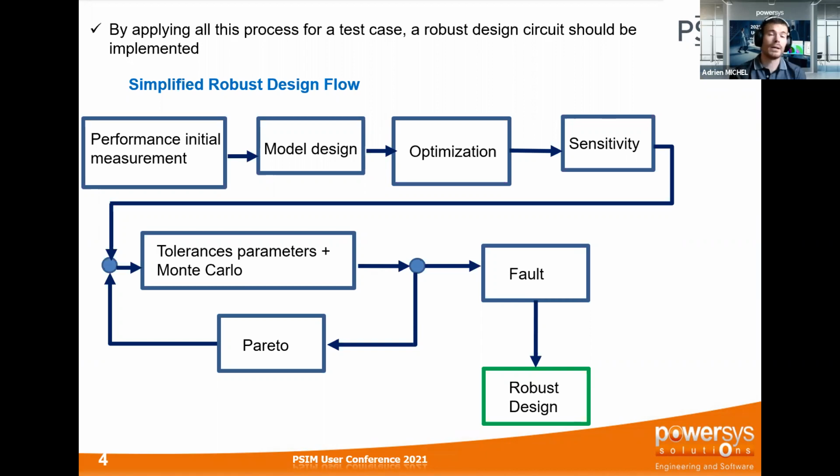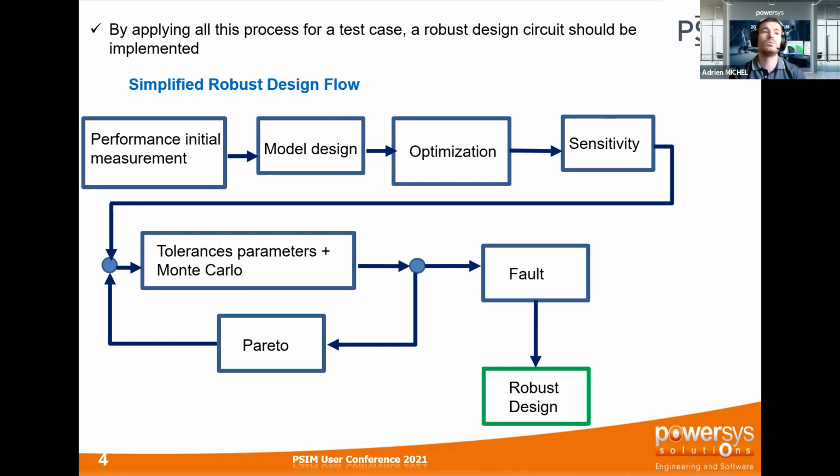You can also have the Pareto one and the fault one, because at the end of your simulation, once it is optimized, you need to test it by adding some fault in your circuit, and you need to check if the fault violates or not your safety criteria. Depending on your result, you will get at the end a robust circuit. If not, you need to optimize it again, make again further analysis like sensitivity, Monte Carlo, stress, and so on, and at the end test it again.